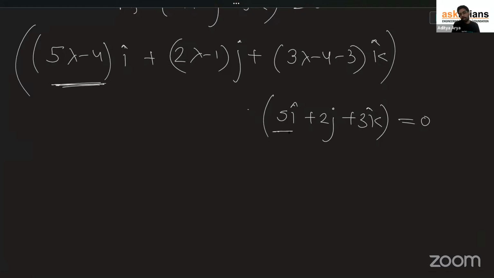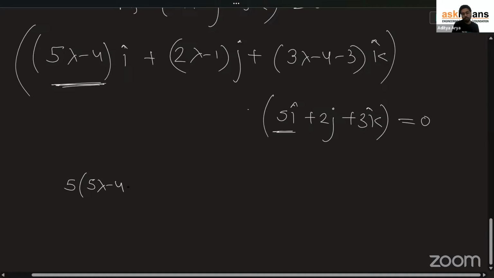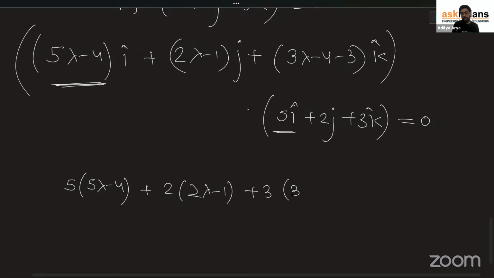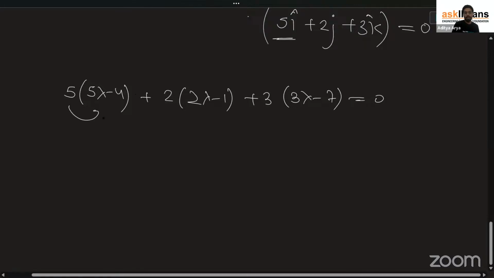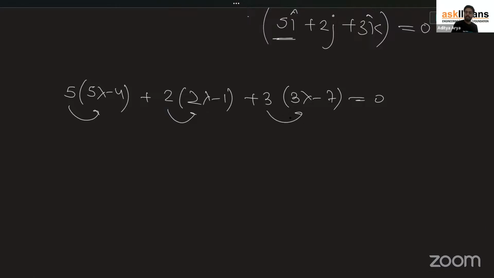Solve this one. So what exactly do we need to do? Multiply the components of i cap with each other, of j cap with each other, of k cap with each other. How simple is this? 5 into (5 lambda minus 4) plus 2 into (2 lambda minus 1) plus 3 into (3 lambda minus 7) should be equal to 0. Now I'm doing it directly. So 5 into 5, 25, 2 into 2 is 4, so 25 plus 4, 29, 3 into 3 is 9, 29 plus 9 is 38 lambda. Now 5 into minus 4 is minus 20, 2 into minus 1 is minus 2, so minus 20 minus 2 is minus 22, 3 into minus 7 is minus 21, so minus 22 minus 21 is minus 43.